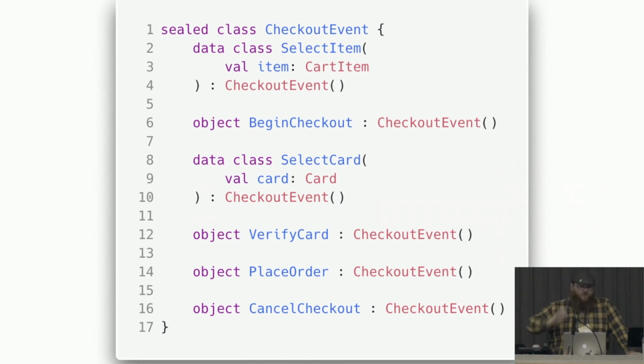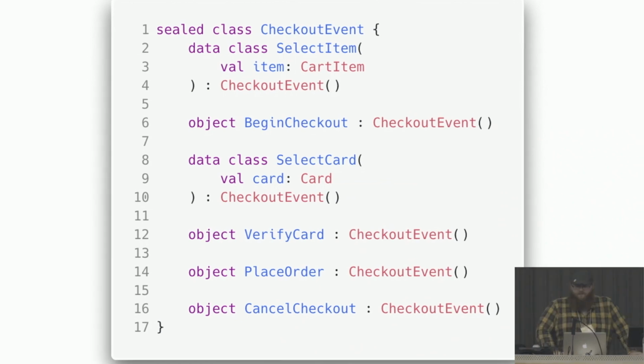Now, how those work is essentially you can define a type that has multiple constrained states. Like in this case, checkout event can be a select item or begin checkout. And the compiler knows that.